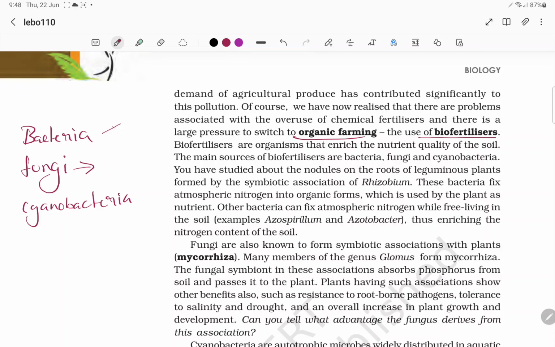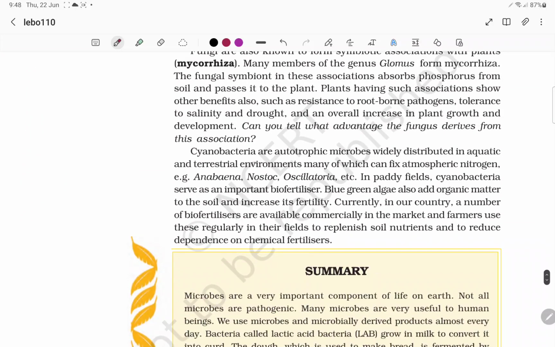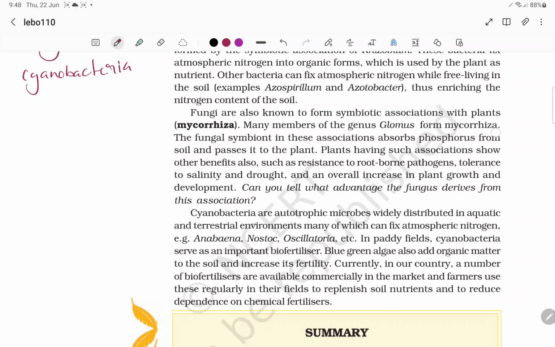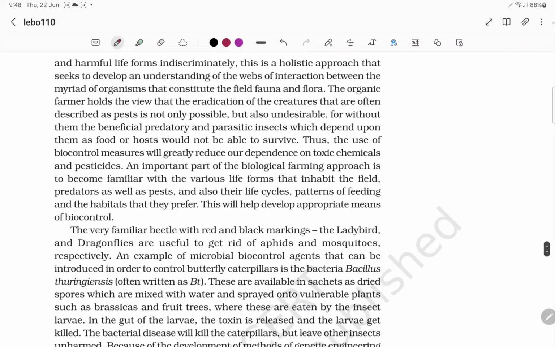Which is present mainly in Pinus. Pinus will not germinate without this mycorrhizal association. And it also helps with salinity and drought conditions, and also gives resistance against root-borne pathogens. Cyanobacteria such as Anabaena, Nostoc and Oscillatoria are used as biofertilizers. In symbiotic association, these will fix nitrogen. So these are the things regarding microbes in human welfare.